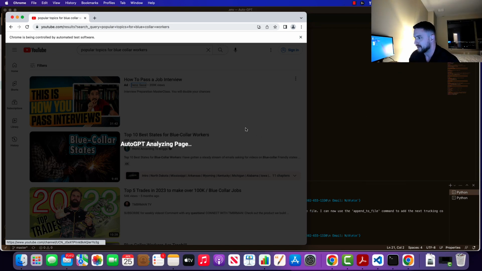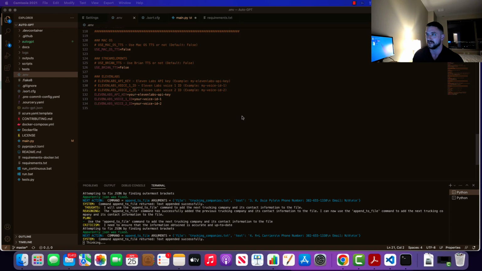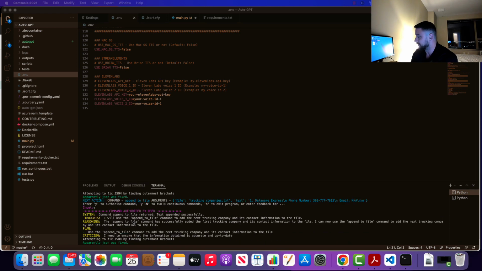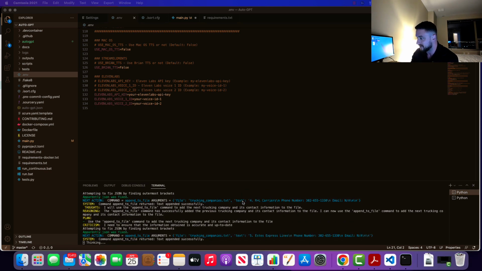Okay, I'm back, and as you can see, when it's running the code, you can see Auto GPT analyzing page. It's literally doing its own searches on Google and YouTube or whatever. It was on Yellow Pages, it was on a list of trucking companies. It's pretty cool to just take over your desktop. I don't think this is going to finish anytime soon, to be honest. It looks like it's starting to add trucking companies to the list that could potentially do some work for you.